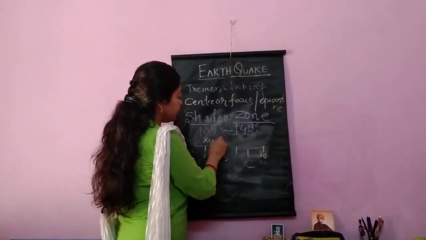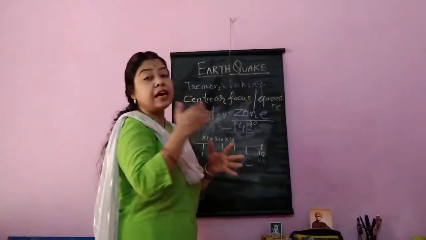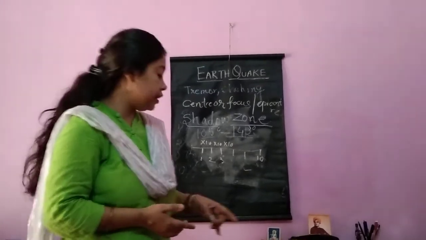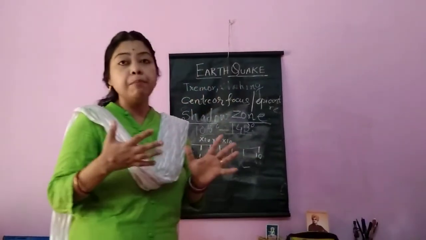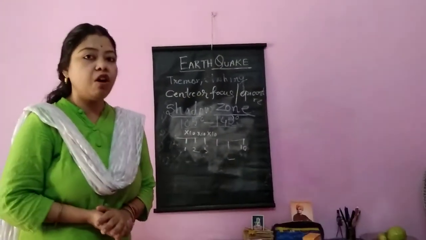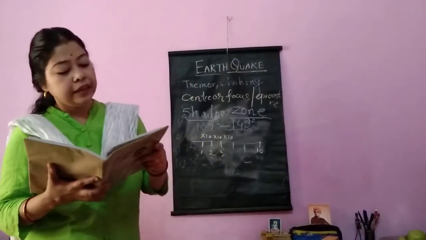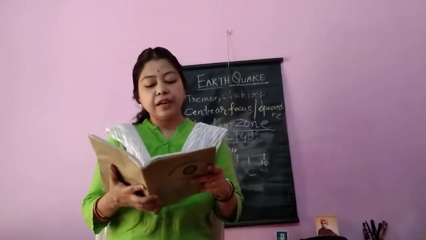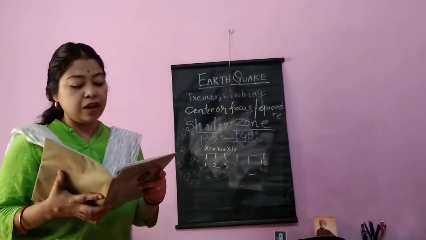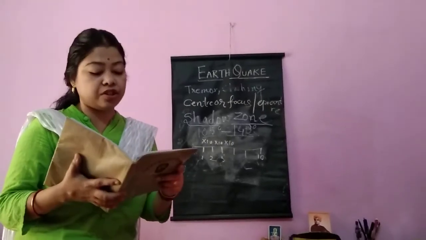2 to 3, intensity increases 10 times. 3 to 4, intensity increases 10 times. So, the intensity is multiplied by 10. So, it is the most important and useful device to measure the intensity of earthquake. On the Richter scale, if it is 2, the earthquake is just felt. If it is 6, buildings can collapse. And if it is 8.7 or 9, tremendous destruction occurs.